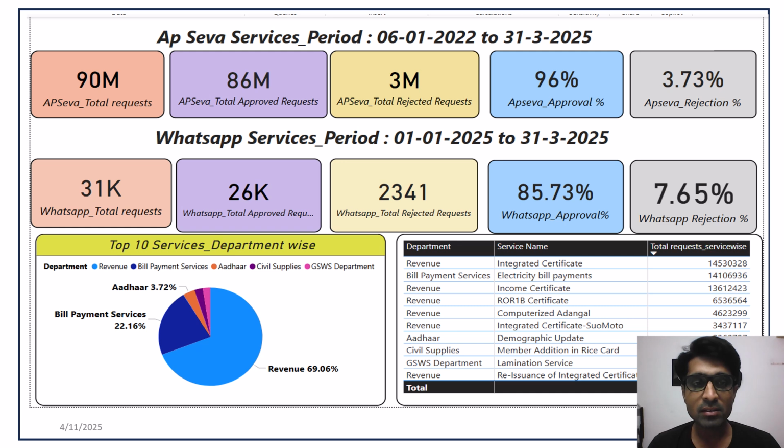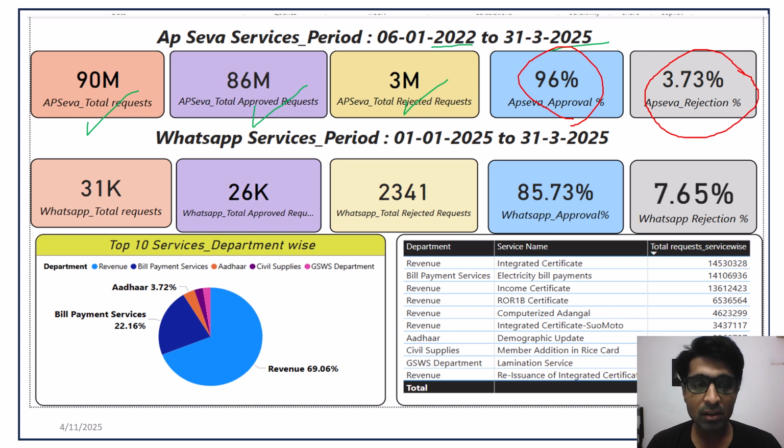So here we can see the total number of service requests generated in AP Seva from 2022 to 2025. Also the total service requests approved as well as rejected. And the approval ratio, we can see that there is a high approval ratio of around 96%, with a rejection ratio of around 3.73% over these 3 to 4 years.